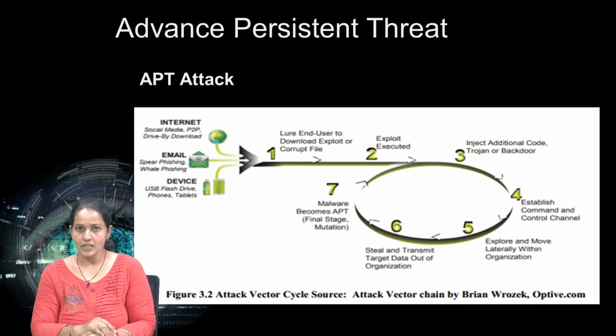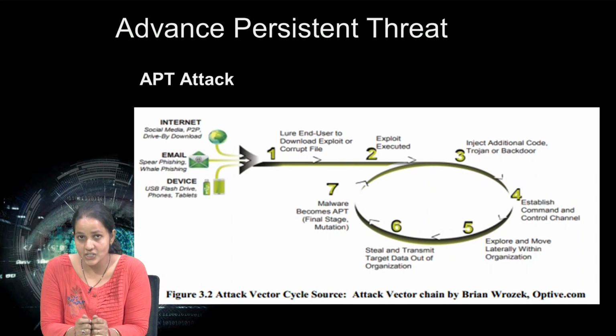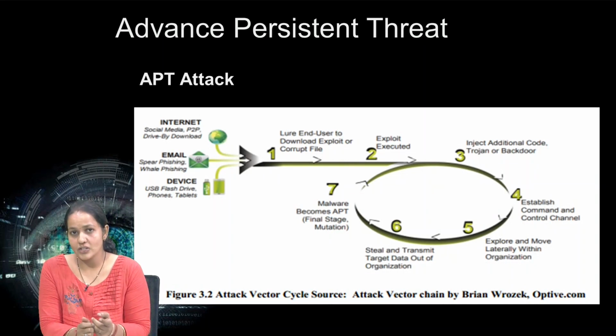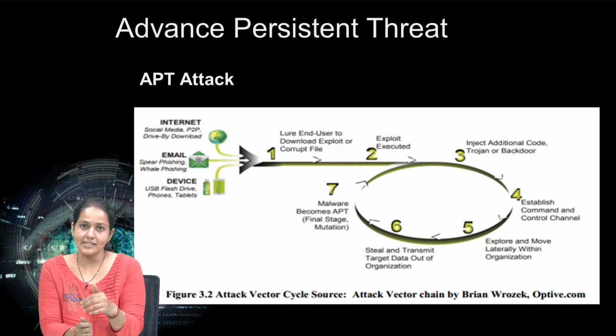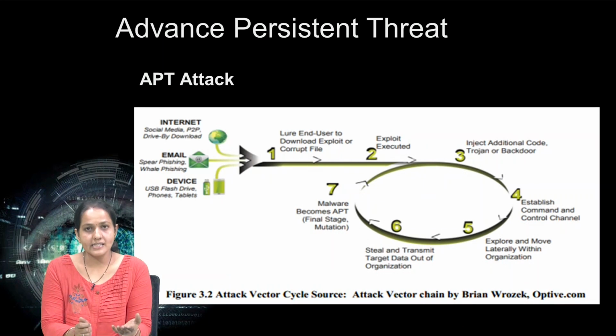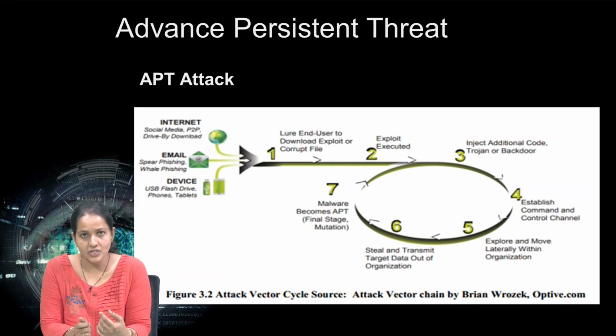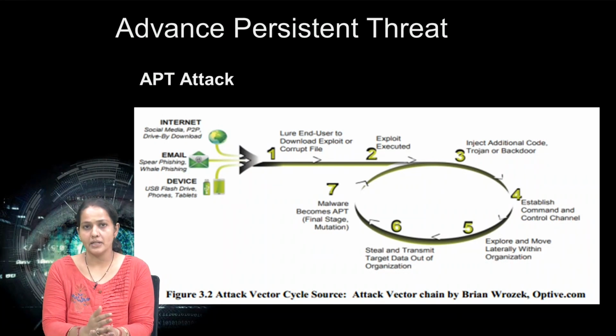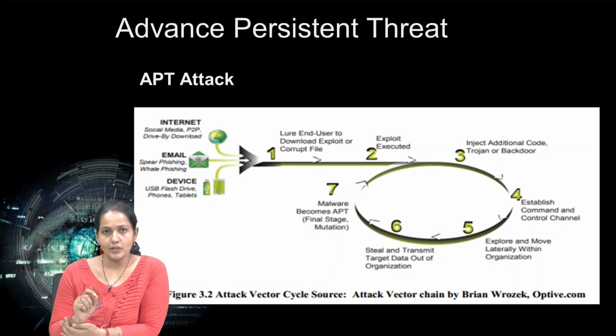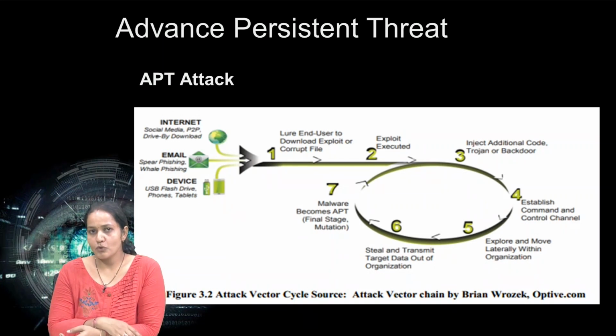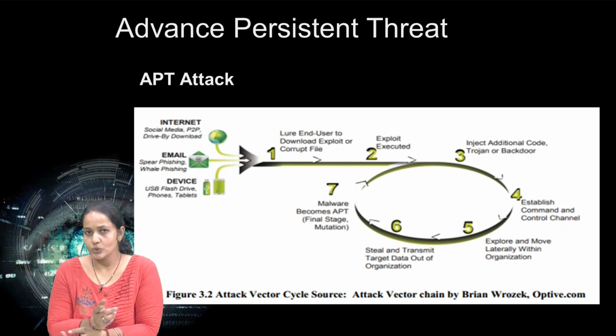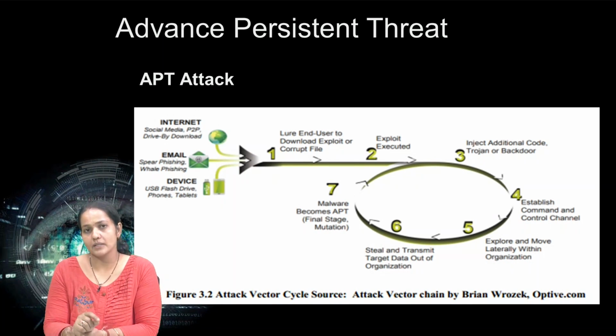Then additional code is injected, and the Trojans they have established are executed automatically. Fourth, they try to establish a connection, explore it, and try to catch other staff, other connections, or other resource access. Then in the sixth step they steal information, trying to get the authorized information, and they perform malware, FTP, DDoS and other white noise activity to move the information from the authorized or stolen network to their own network. So that is the entire APT attack cycle.